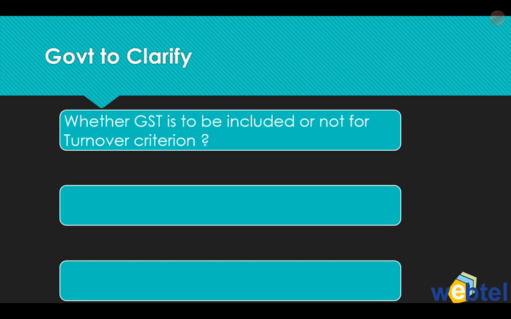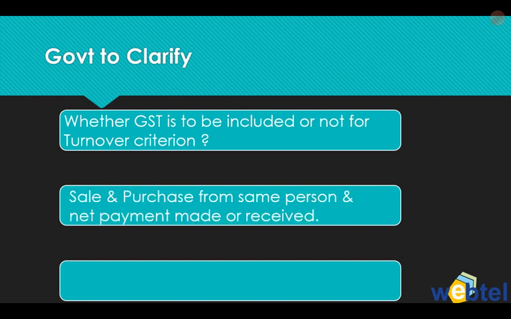Then there are certain more issues which the government needs to clarify, like whether GST is to be included or not for turnover criteria. In the turnover criteria, we have to see, obviously this will be for marginal cases which are closer to 10 crores. If we consider the GST amount, then the turnover is above 10 crores, otherwise it is below. So the government has to clarify whether for this turnover criteria, GST has to be included or not.